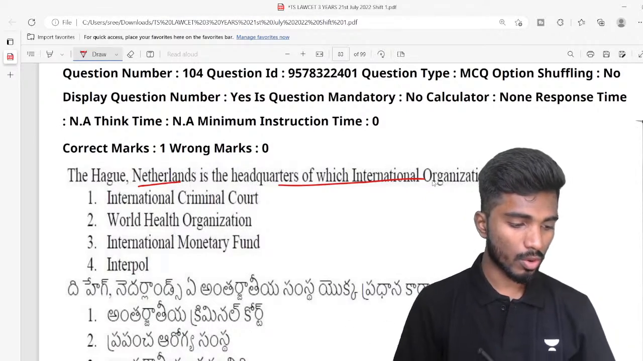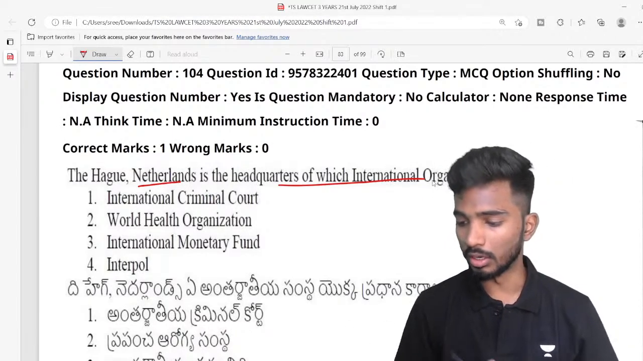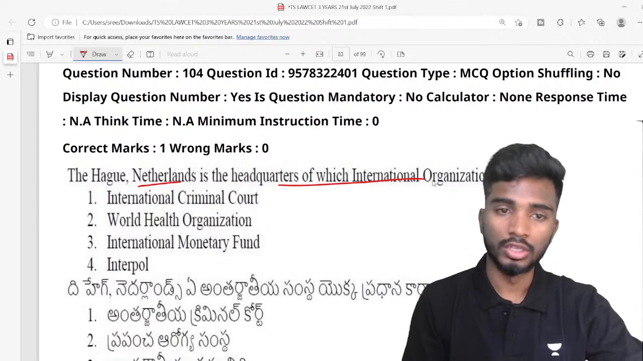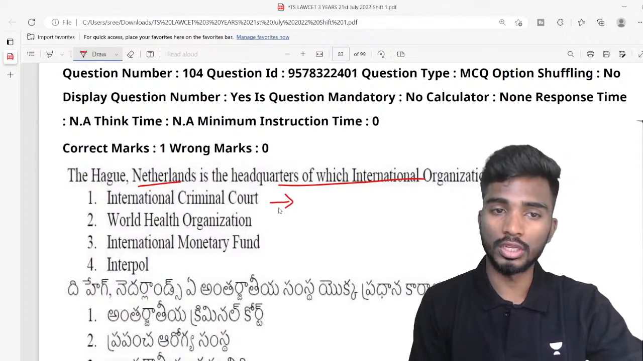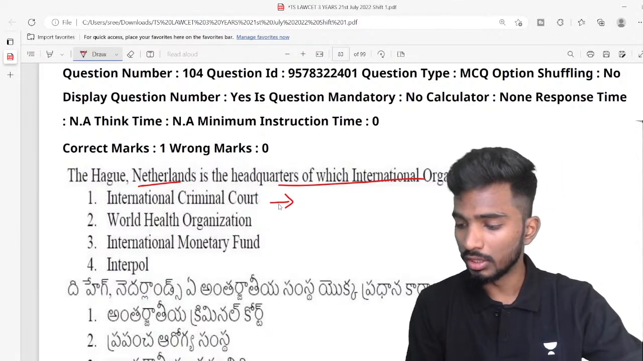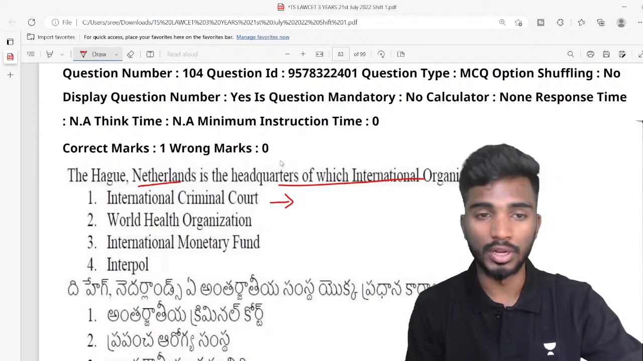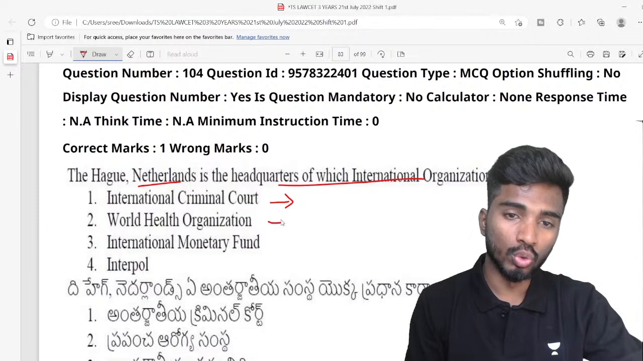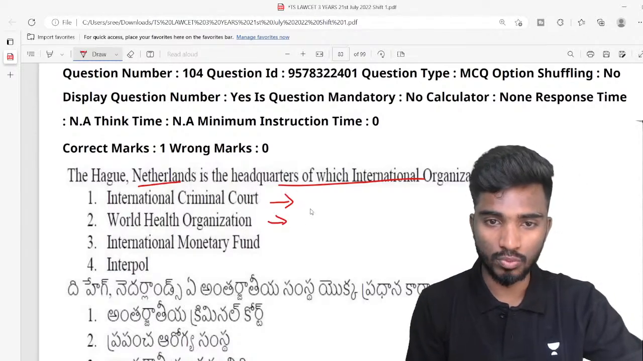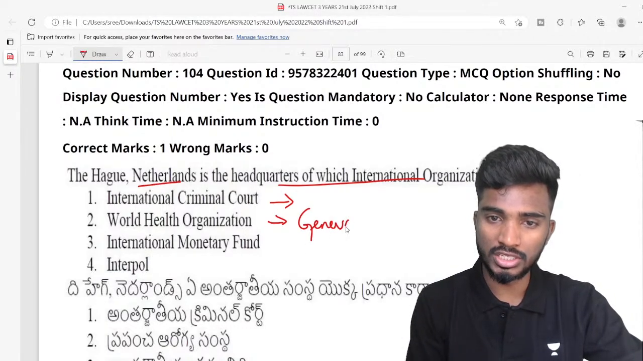Well done. Very good, Uma. So International Criminal Court is headquartered in The Hague, Netherlands. I think this was discussed in GK also already. Right, very good, Nasia. So when it comes to World Health Organization, it is based out of Geneva, Switzerland.